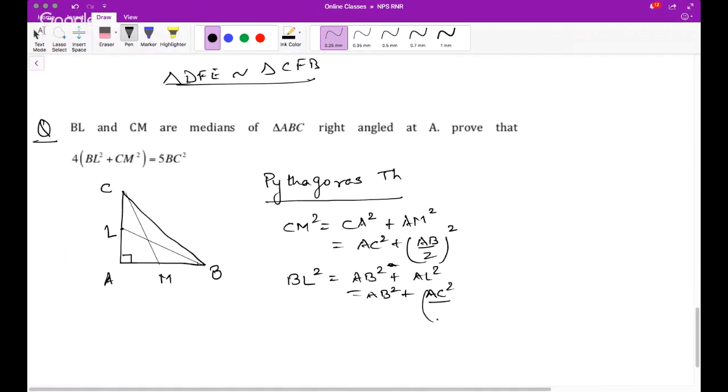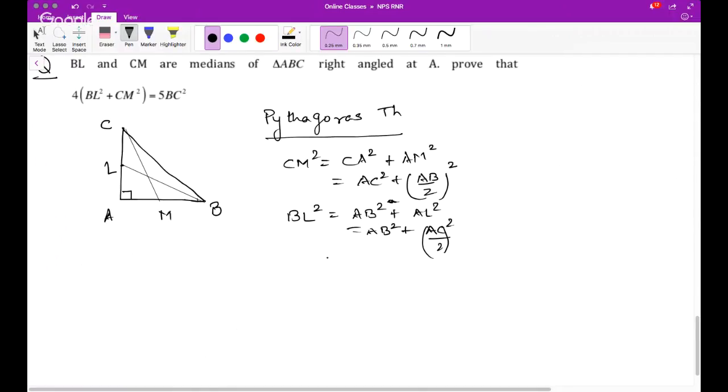Now hence BL square plus CM square is nothing but AC square plus (AB by 2) whole square plus AB square plus (AC by 2) whole square.